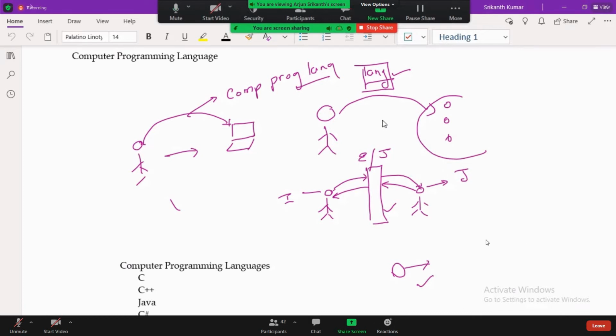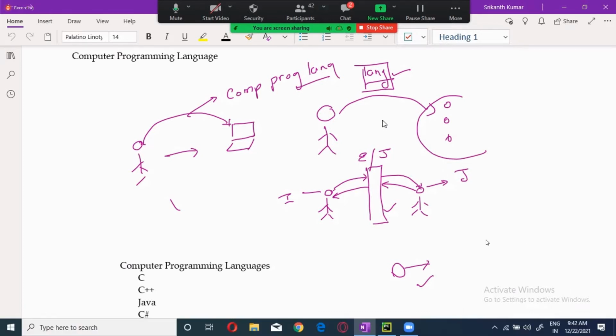When you are using English-like alphabets to write the code, it is called a high-level language. The computer will understand binary language, which means zeros and ones. Now you are writing in English, which is a high-level language, and the computer will understand what? Binary language. How will that happen?